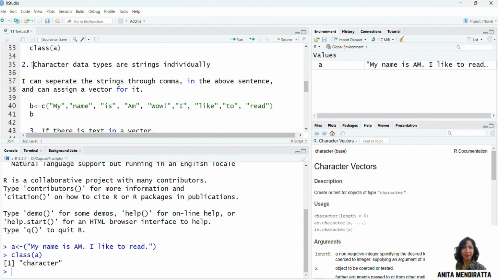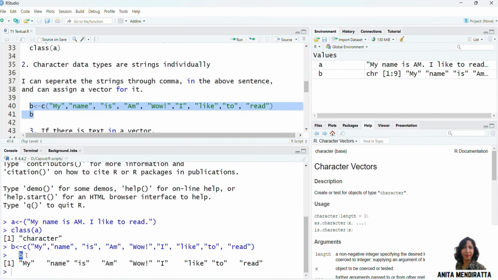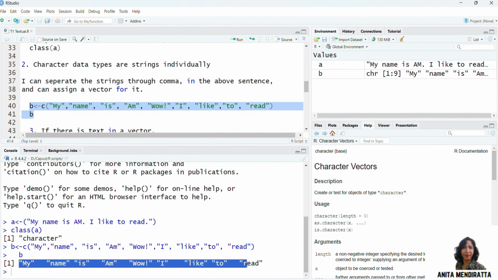The next thing which you may note about character data is that this A object consists of two lines, but there are several strings individually, and I can separate these strings through commas and assign them to a vector. Creating a B object, all my strings in double quotes separated through commas. Let me execute it. And when I print B, I can see that several strings have been created.